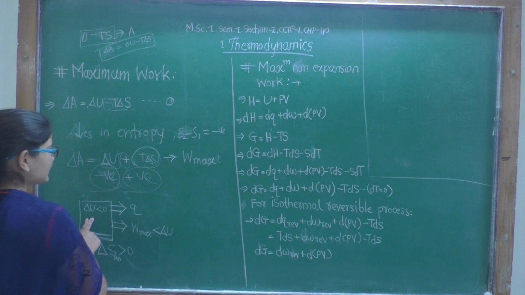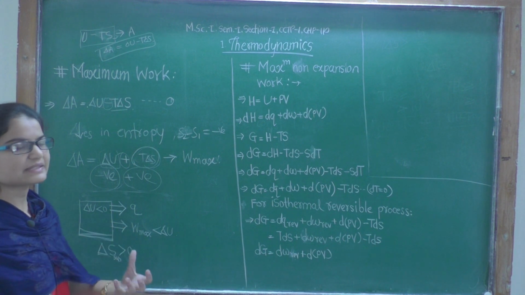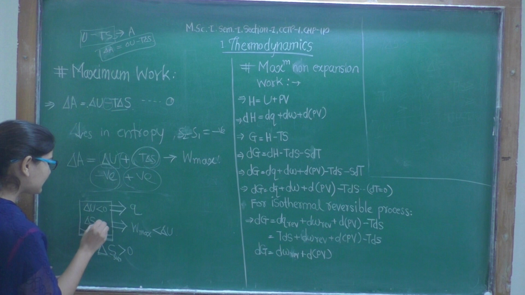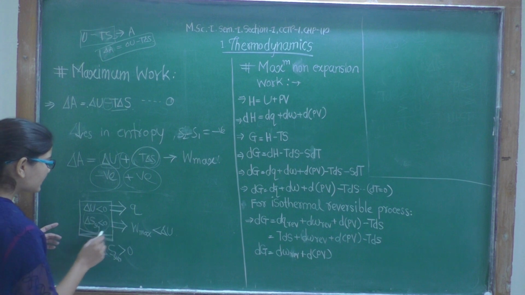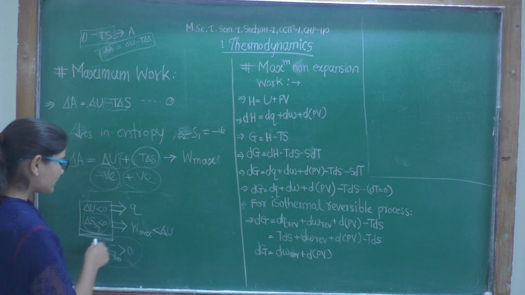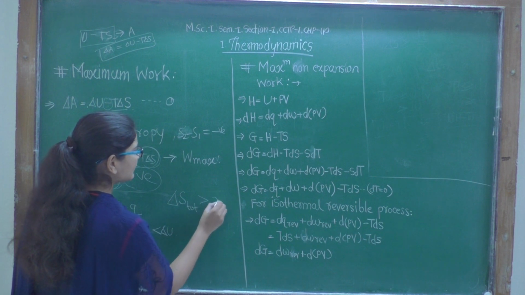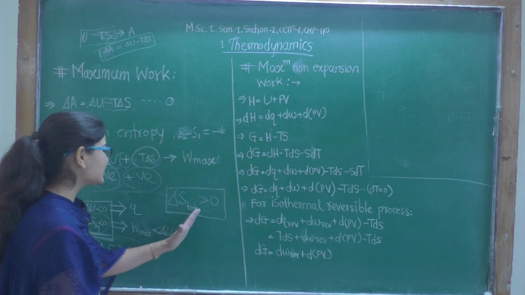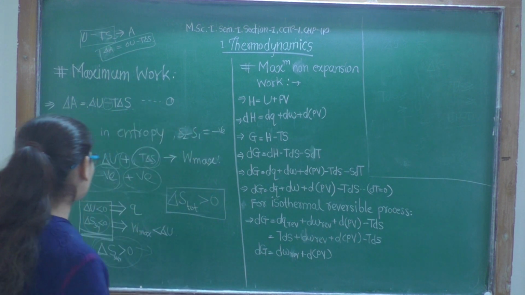Delta U, as internal energy is decreasing, how will it decrease? It will give some heat to the surroundings, and because heat is taken by the surroundings, its entropy will increase, and delta S of system is less than 0 also. Therefore we can say that entropy of system is decreasing, still the process is spontaneous, because entropy of surroundings is increasing, and therefore delta S total will be greater than 0. As the process is spontaneous, the increase in entropy of surroundings is greater than the decrease in entropy of system.